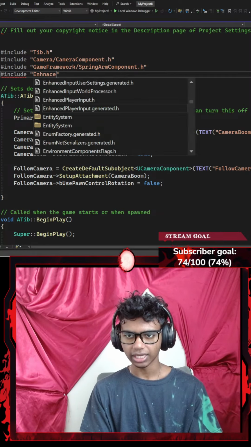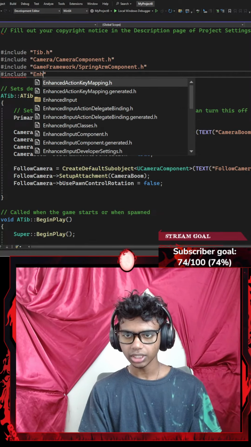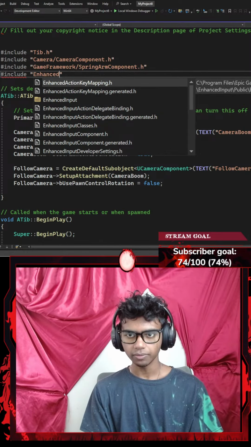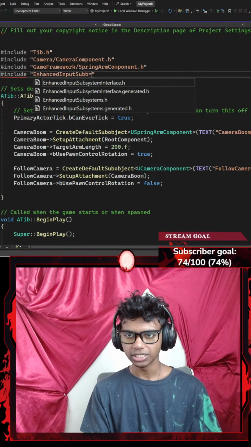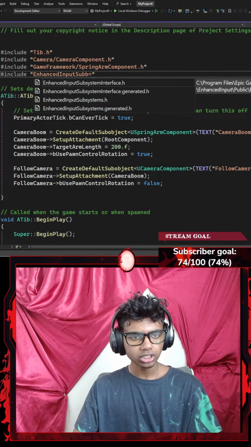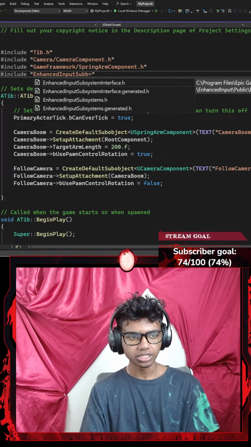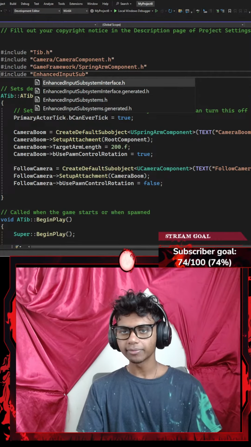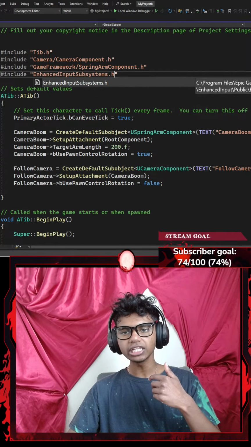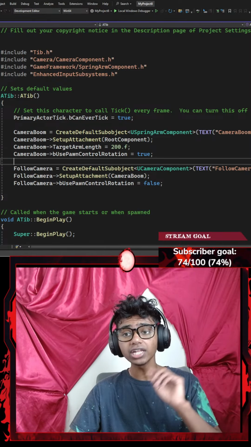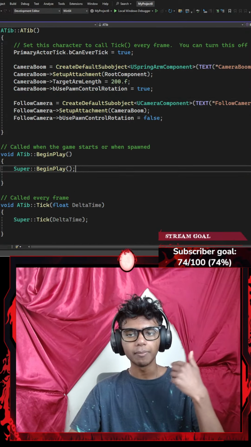Let's go with something like enhance, enhanced input subsystems. I'm gonna go with something like subsystems. Hold up guys, let me actually check this real quick. There we go. Okay, I thought there were some background noises. Okay, that's it. I'm gonna go with something like EnhancedInputSubsystems.h, which is basically my enhanced input subsystems header file that I will be using now inside a BeginPlay.